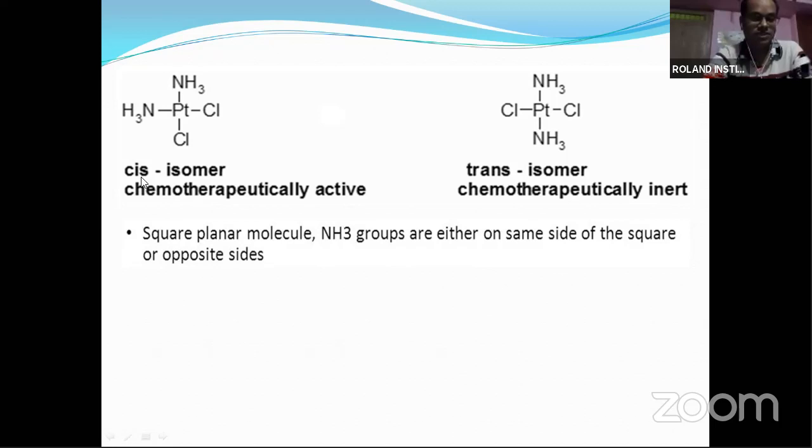So in case of cis, it is chemotherapeutically active, but in case of trans, it is chemotherapeutically inert or inactive. So this is another example or another type of configuration in case of cis and trans.